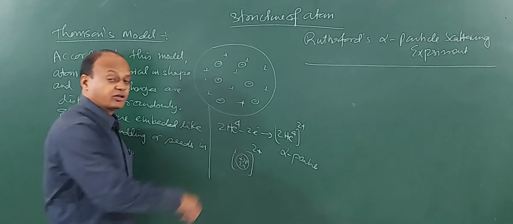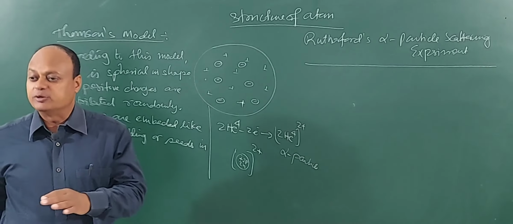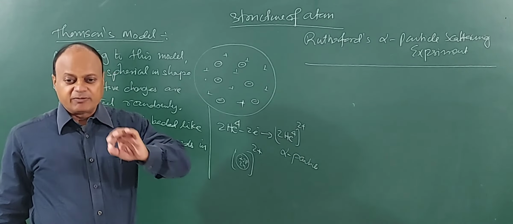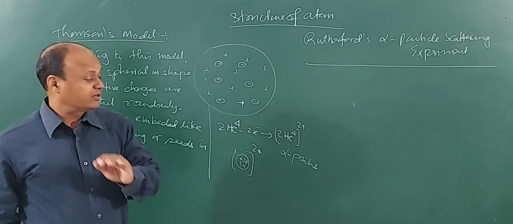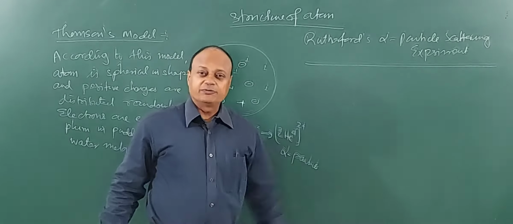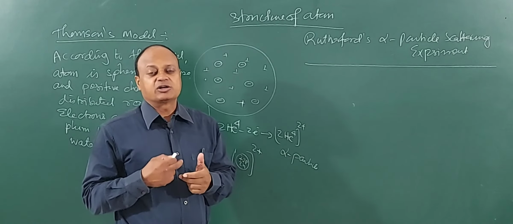There is no electron in it, right? Alpha particles are doubly ionized helium nuclei. If from a helium nucleus you remove 2 electrons, it becomes an alpha particle. You have to remember, an alpha particle carries a charge of plus 2 units. Clear? Now Rutherford directed his 2 students. One was Geiger, and the other is called Marsden.